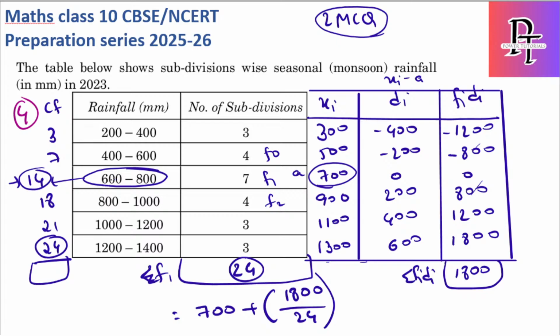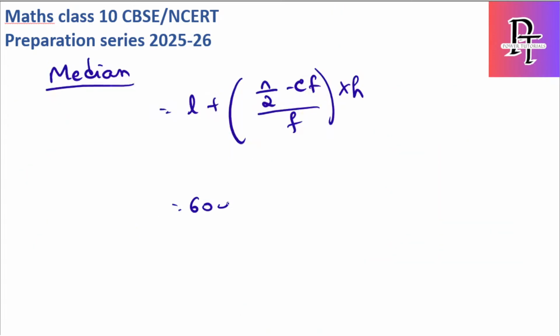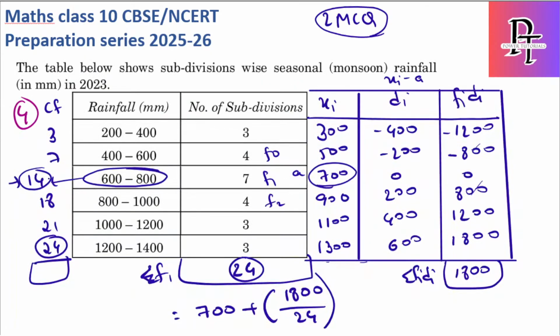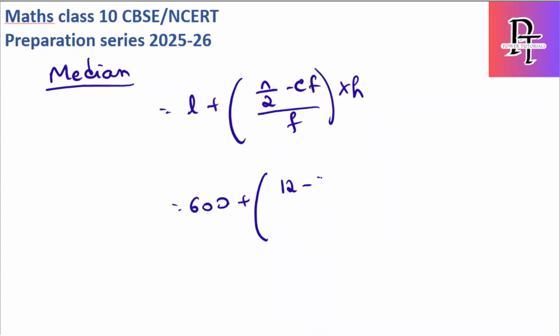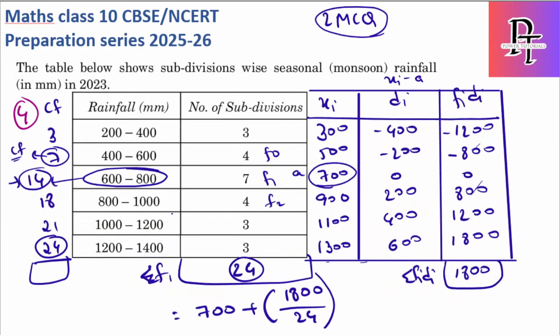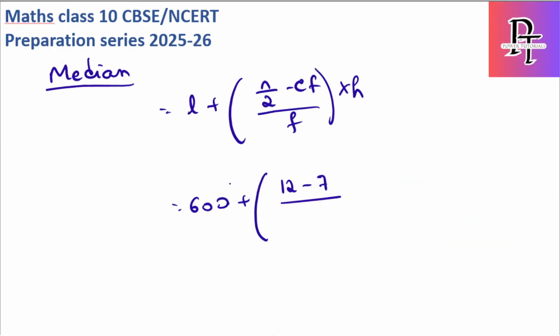So the L value is 600 again. N by 2 is 24 by 2, which is 12. CF, as I told you, is the cumulative frequency of the preceding class. So the preceding class cumulative frequency is this one, 7, which is the CF here for the median calculation. N by 2 minus CF, divided by F, where F is the frequency of the median class. The median class is this one, frequency is 7. The h value is 200. So it is 600 plus (12 minus 7) which is 5 by 7 into 200.